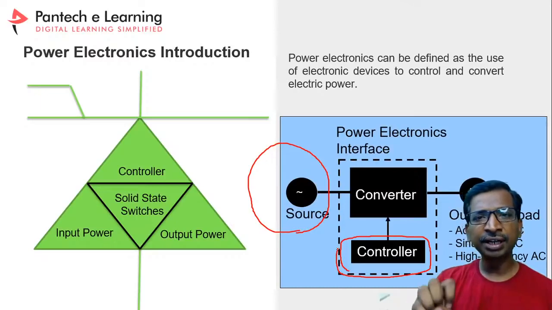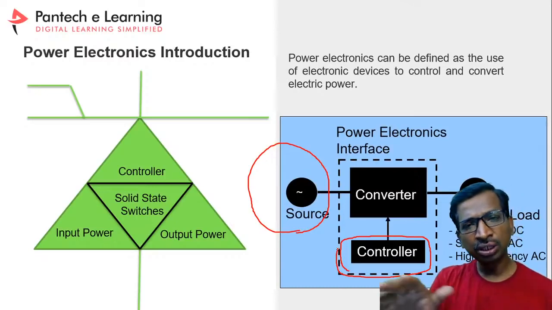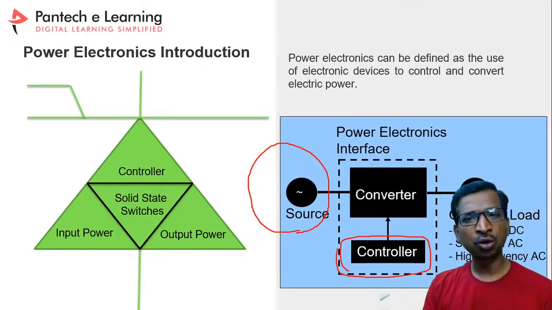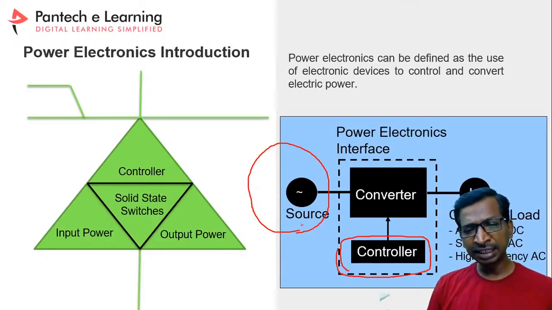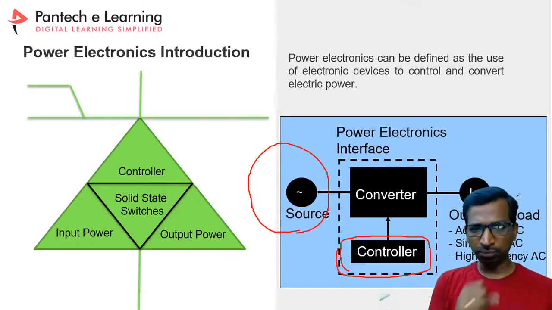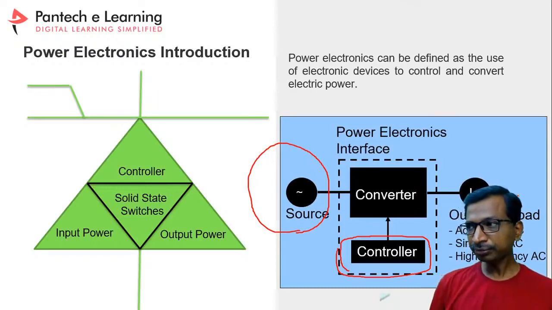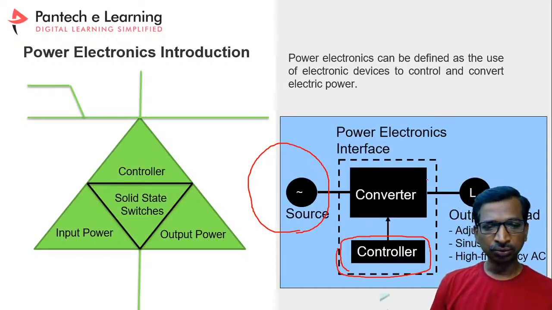Whenever you generate the PWM for the converter, the load receives a desirable output voltage. Input can be anything. Suppose AC is the input, we can get an adjustable AC at the output side with the help of the controller. Yes, so this is very simple.